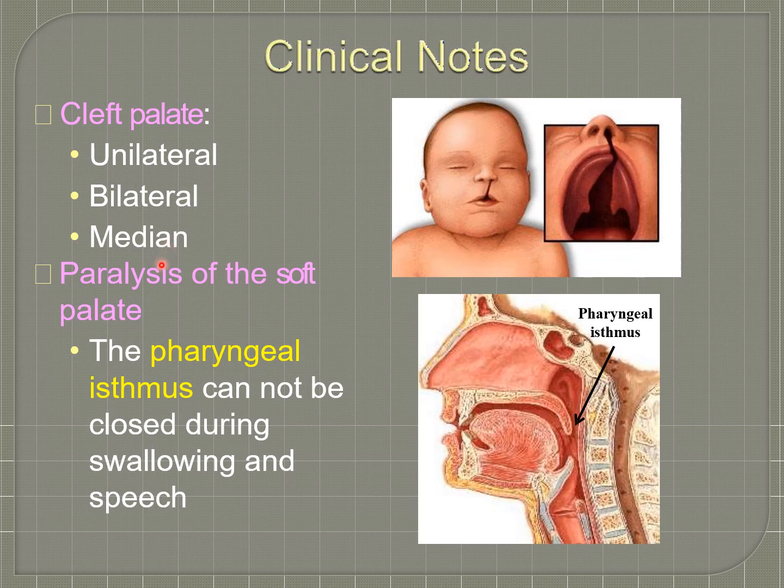The other condition is paralysis of the soft palate. It will result in difficulty in closure of the pharyngeal isthmus during swallowing and speech. Normally, the pharyngeal isthmus, as seen here, will close, or the soft palate will move upward to close off the nasal cavity during swallowing and speech. In paralysis of the soft palate, there is failure of closure of the pharyngeal isthmus.